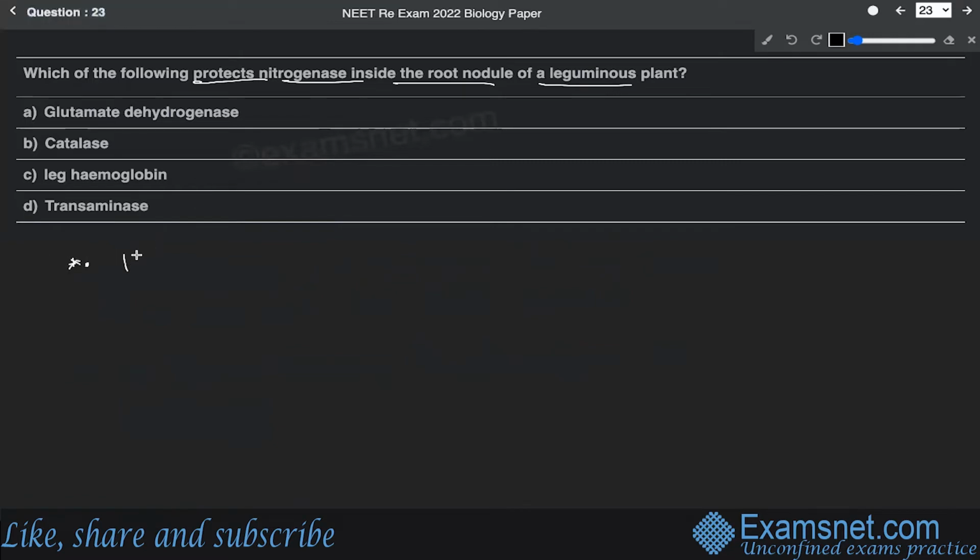So let us first talk about nitrogenase. Nitrogenase is a nitrogen fixing enzyme, and this nitrogen fixing enzyme is highly sensitive to molecular oxygen.